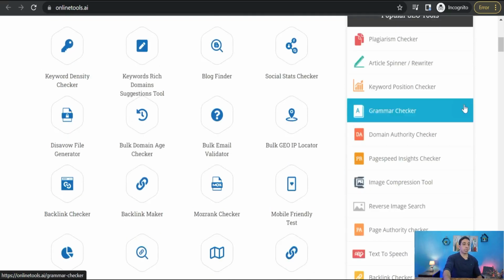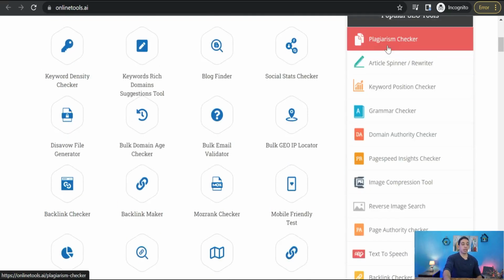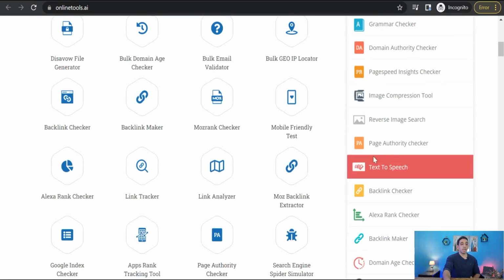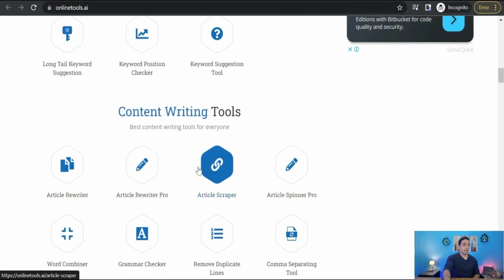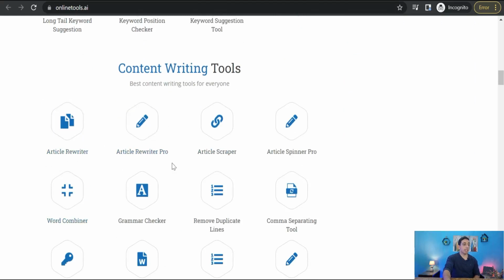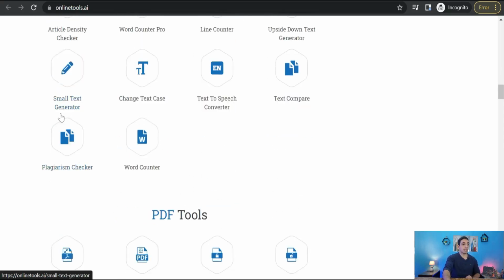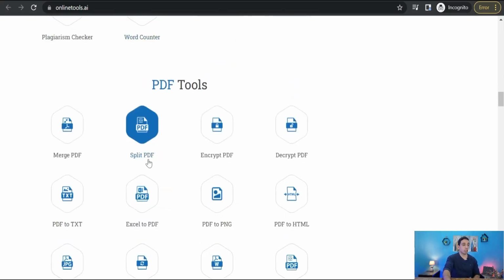And here you'll find a lot of categories like keyword position checker, plagiarism checker, grammar checker, page authority checker, text to speech, backlink, and a lot more content writing tools like rewrite, article scraper, spinner pro, grammar checker, remove duplicate lines, comma separating tools, upside down text generator, text to speech converter, small text generator, word counter.